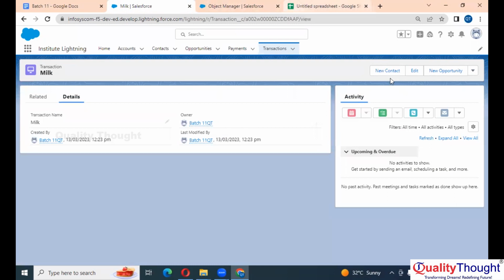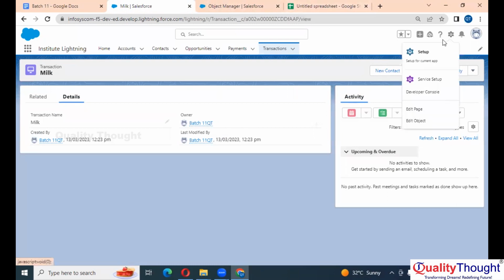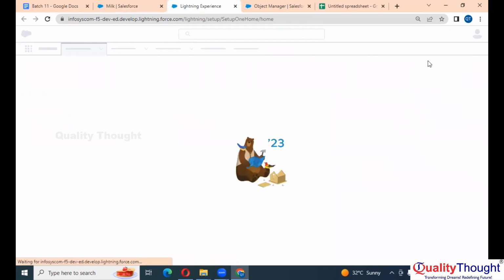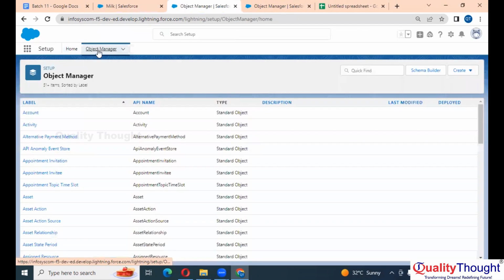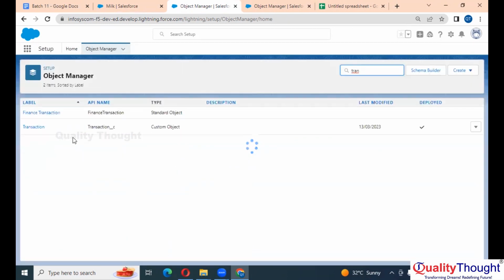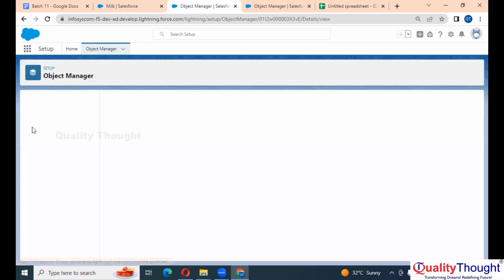Okay, let me navigate. See, there is one way. Clicking on setup. Going to the object manager. From here, I need to search the object transaction.